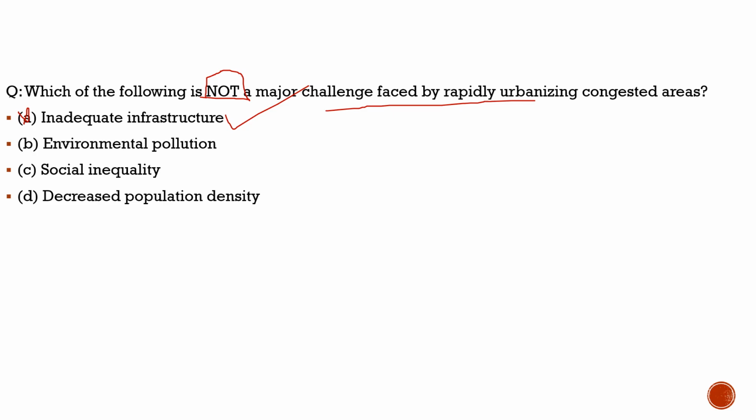Second is environmental pollution. Environmental pollution is always an issue with respect to urbanization, but with respect to this question, it is incorrect. And also when we talk about environmental pollution, it is not always about pollution in air or dumping of plastic and all that stuff which we have a common understanding of. It definitely includes water pollution.